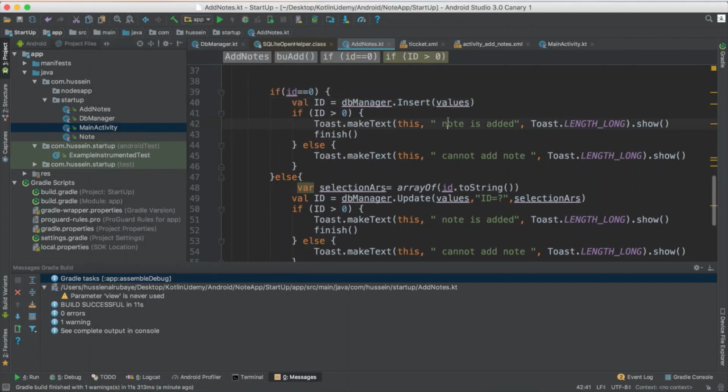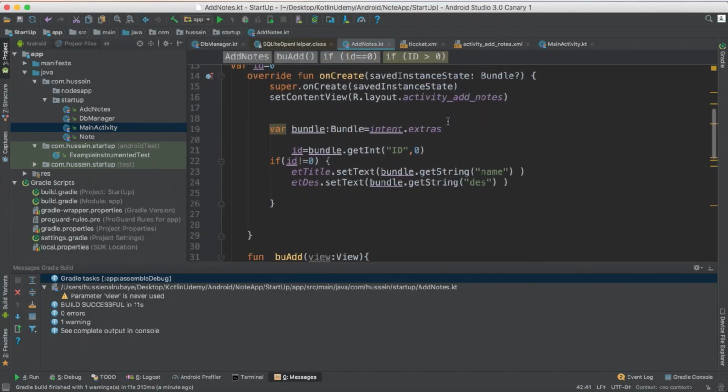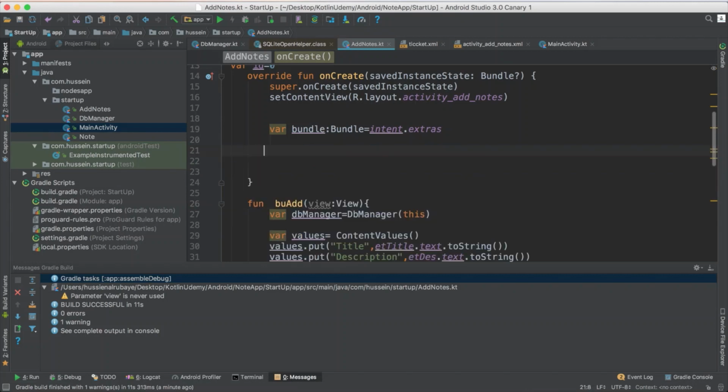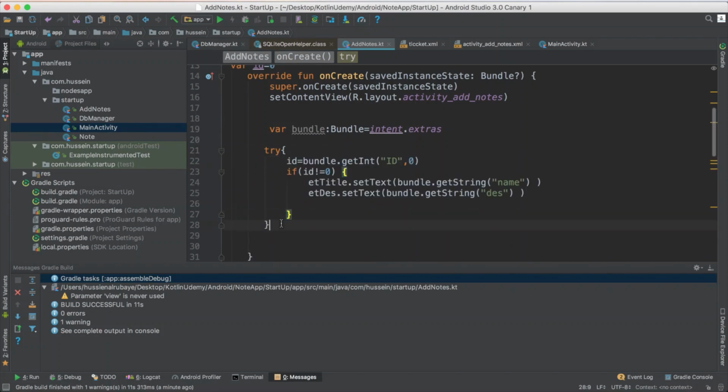Do you know why? Because here he got into an error, into get integer. Maybe he tried to get ID and fell into error because of this one. So I basically added it between try and catch to avoid this type of error. I don't know exactly what the case is, but I think because he was able to initialize it, he was able to read ID, say, hey, who is ID?